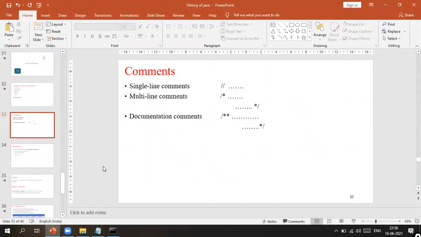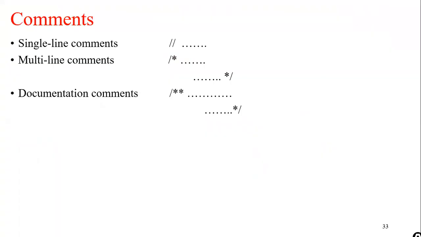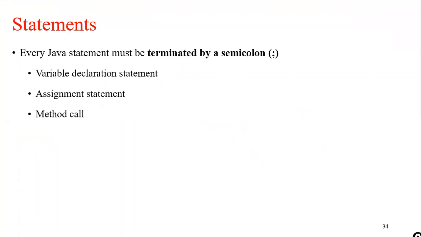I hope you're clear with the single line comments, multi-line comments, and documentation comments. Next, coming to the statements, anything that is terminated with a semicolon is called a statement. So a variable declaration, assignment statement, or method call, all these things are included in the statement category. So when we say we are executing the program, we are executing the set of statements.